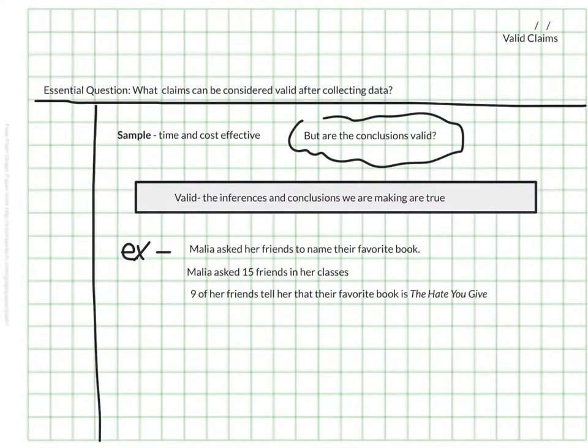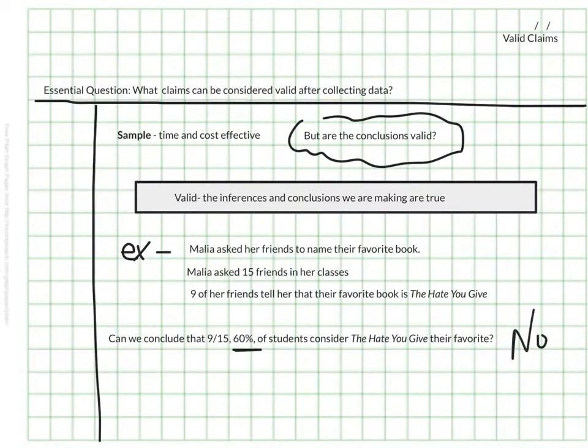So let's look at an example. Let's say Malia asked her friends to name their favorite book. She wants to know what people's favorite books are. She asks 15 of her friends that are in her classes, and 9 of her friends tell her that their favorite book is The Hate U Give. So is there a claim to be made here that 60%, because that's 9 out of 15, 60% of students consider The Hate U Give their favorite book? Well, probably not. I would say no.